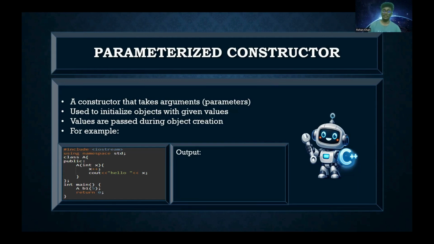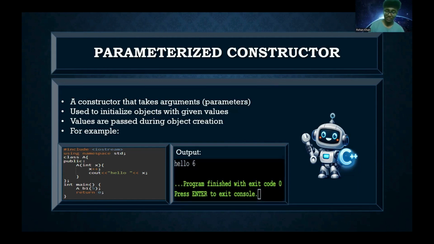If we had passed the value 6 alongside the object b1, then the output will be hello 7. It will basically just get incremented by 1 using the statement x plus plus.